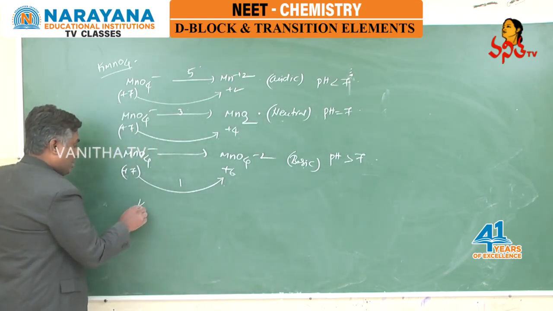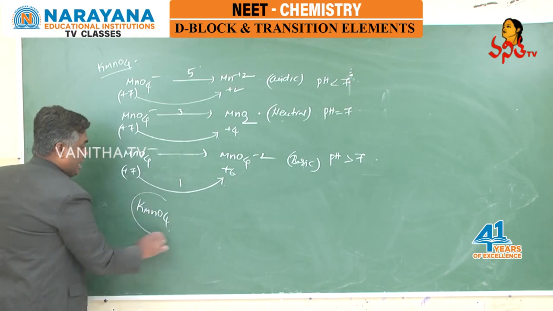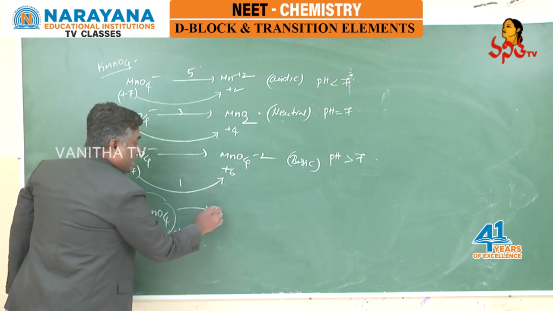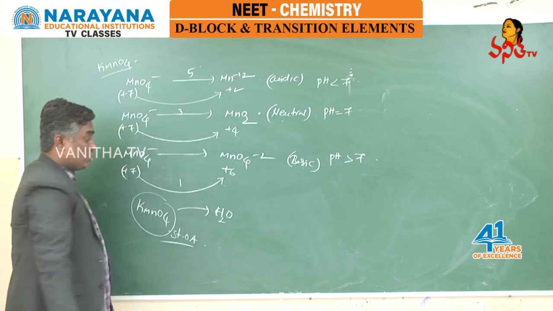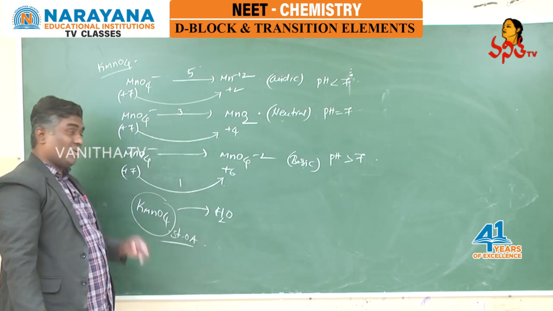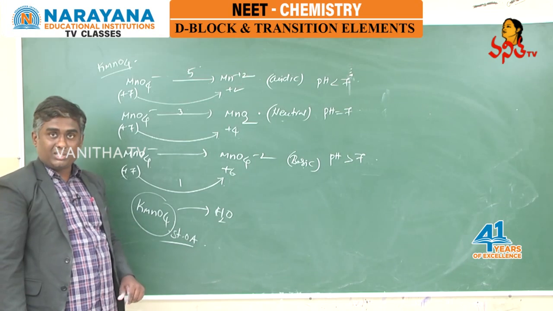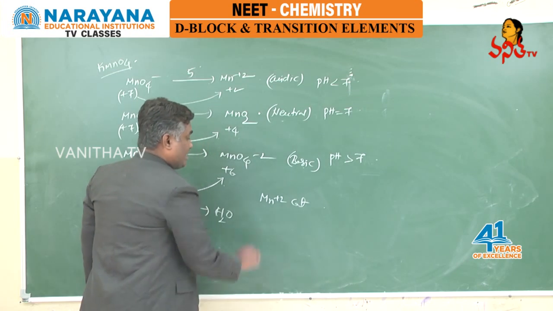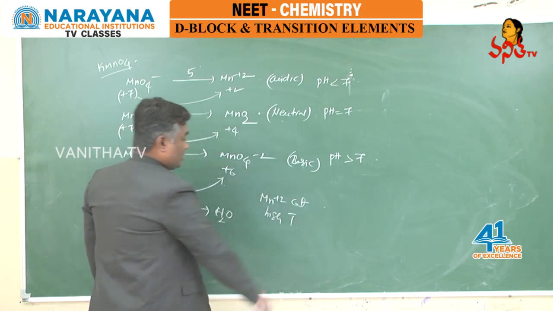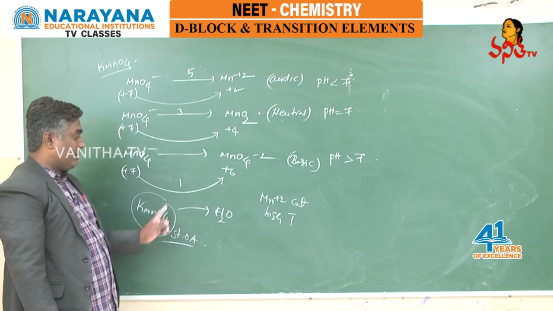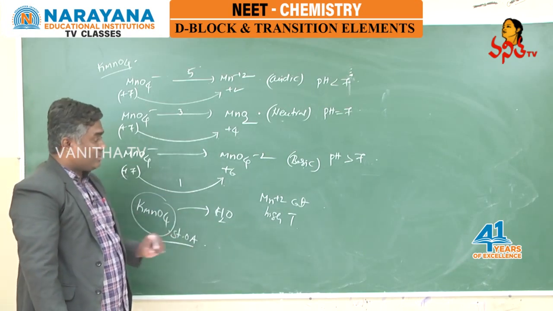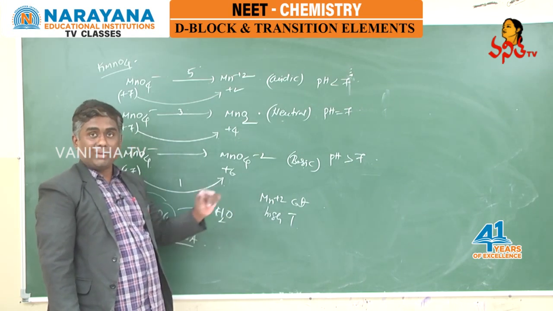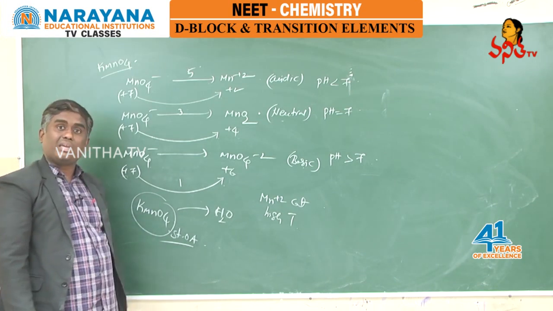And you know one thing, KMnO4 can act as a strong oxidizing agent, and you know this can oxidize even water. So water can be oxidized by KMnO4 but not under normal conditions. It requires Mn+2 as a catalyst, at the same time high temperature. I repeat, students, KMnO4 can oxidize water under special conditions, when the Mn+2 catalyst is present and at the same time high temperature is available, then water can be oxidized by KMnO4.